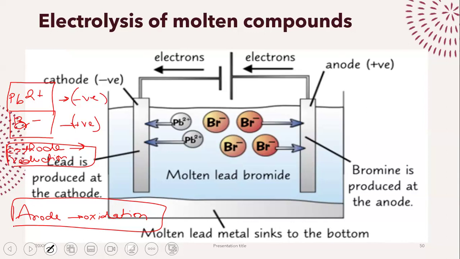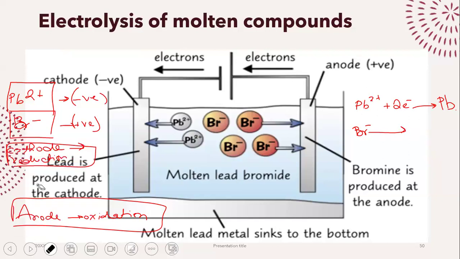Now, what's going to happen is that the lead ion is going to be attracted towards the cathode. On the cathode, what do we have? We have reduction. So the lead ion is going to gain electrons and turn into lead metal, and that lead metal is going to be deposited on the electrode. Bromide is going to go to the anode, and as it goes to the anode, it's going to lose electrons.